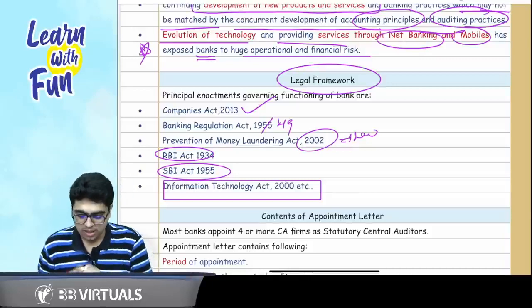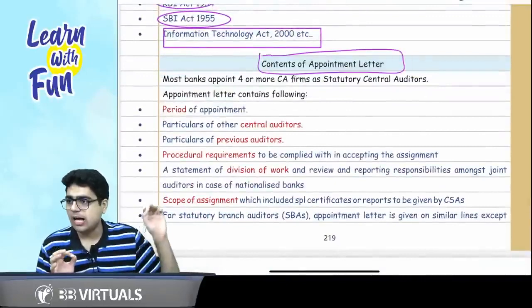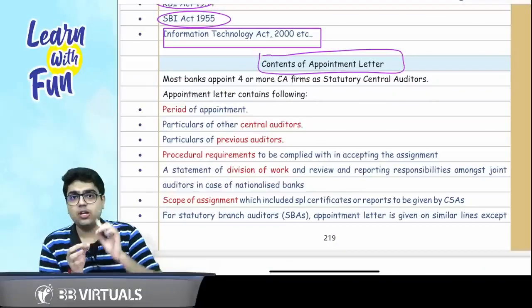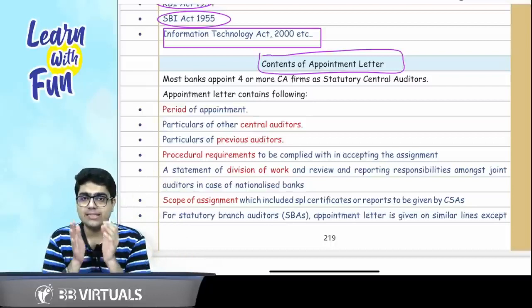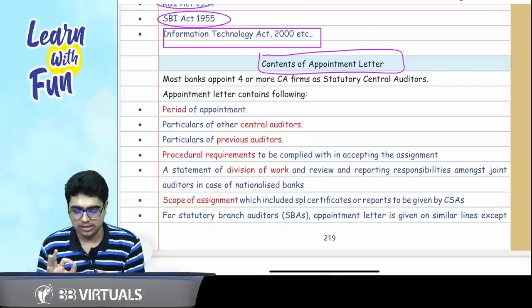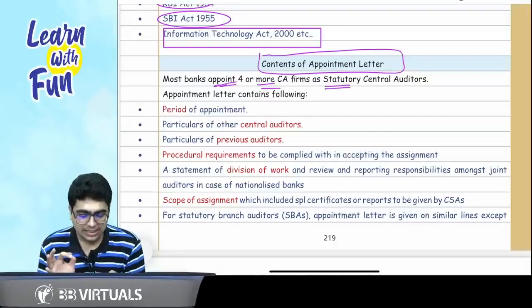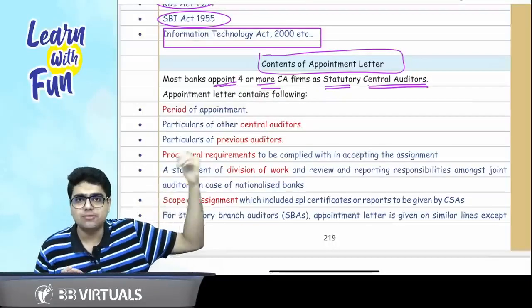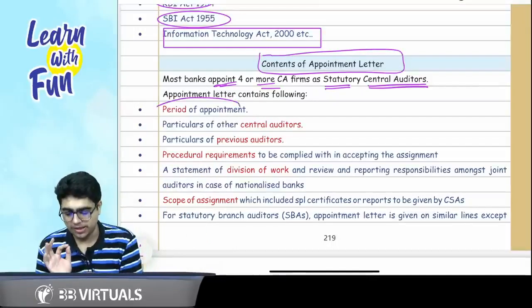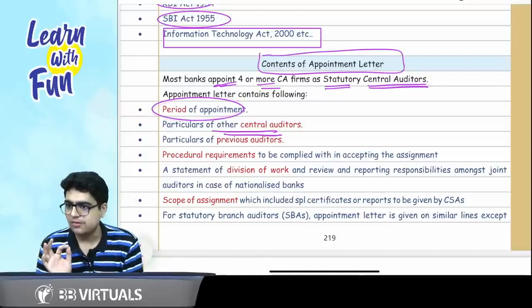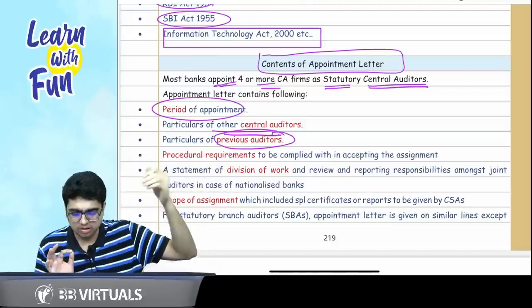Now sir, when an auditor gets appointed, what are the contents of the appointment letter? First of all, there is mostly a joint audit in banks. That is, the banks are audited by 4 or more joint auditors. So 4 or more CA firms will act as statutory central auditors. That means branch auditors will be different, central auditors will be different. First of all, they will be told the period of appointment, and then they will be given the details of other auditors and the previous auditor.